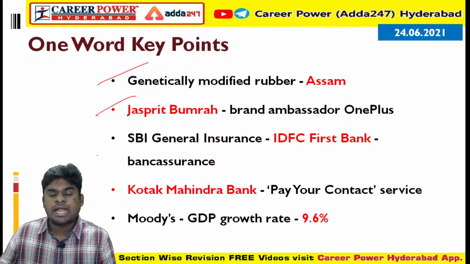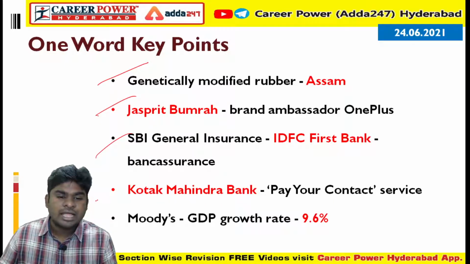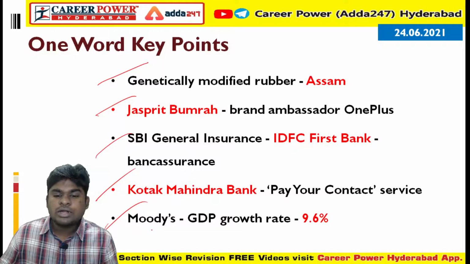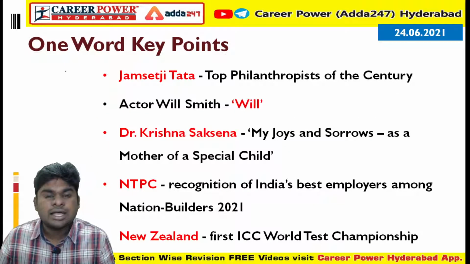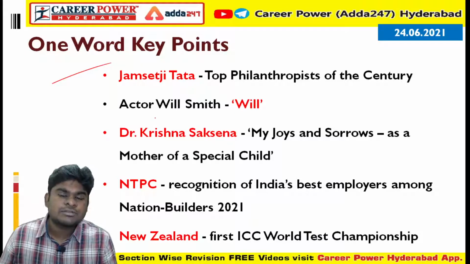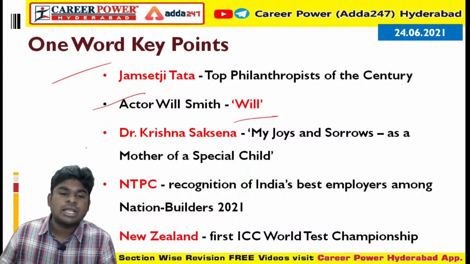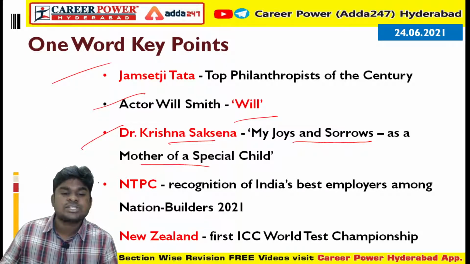Jasprit Bumrah is the brand ambassador of OnePlus. SBI General Insurance and IDFC First Bank went into a bancassurance pact. Kotak Mahindra Bank launched the Pay Your Contact service. Moody's has estimated the GDP growth rate of 9.6. Jamshedji Tata tops the list of top philanthropists of the century. Actor Will Smith has announced his autobiography Will. Dr. Krishna Saxena is the author of My Joys and Sorrows as a Mother of Special Child.